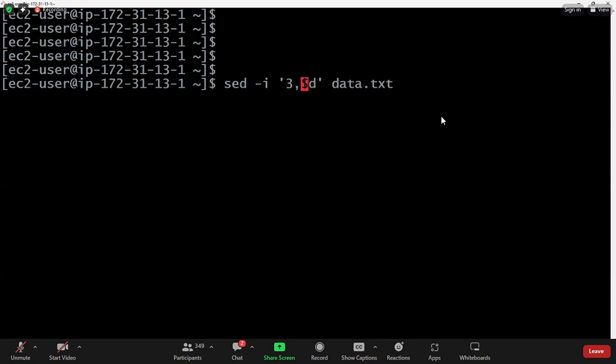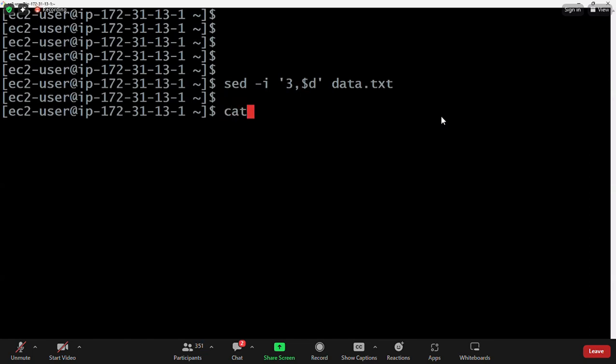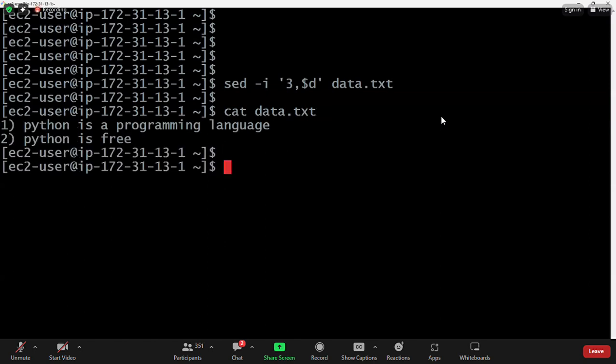From the third line till the last line, it is going to delete. Now execute cat data.txt. Now 1, 2. Only 2 lines available. From third line, everything is deleted.